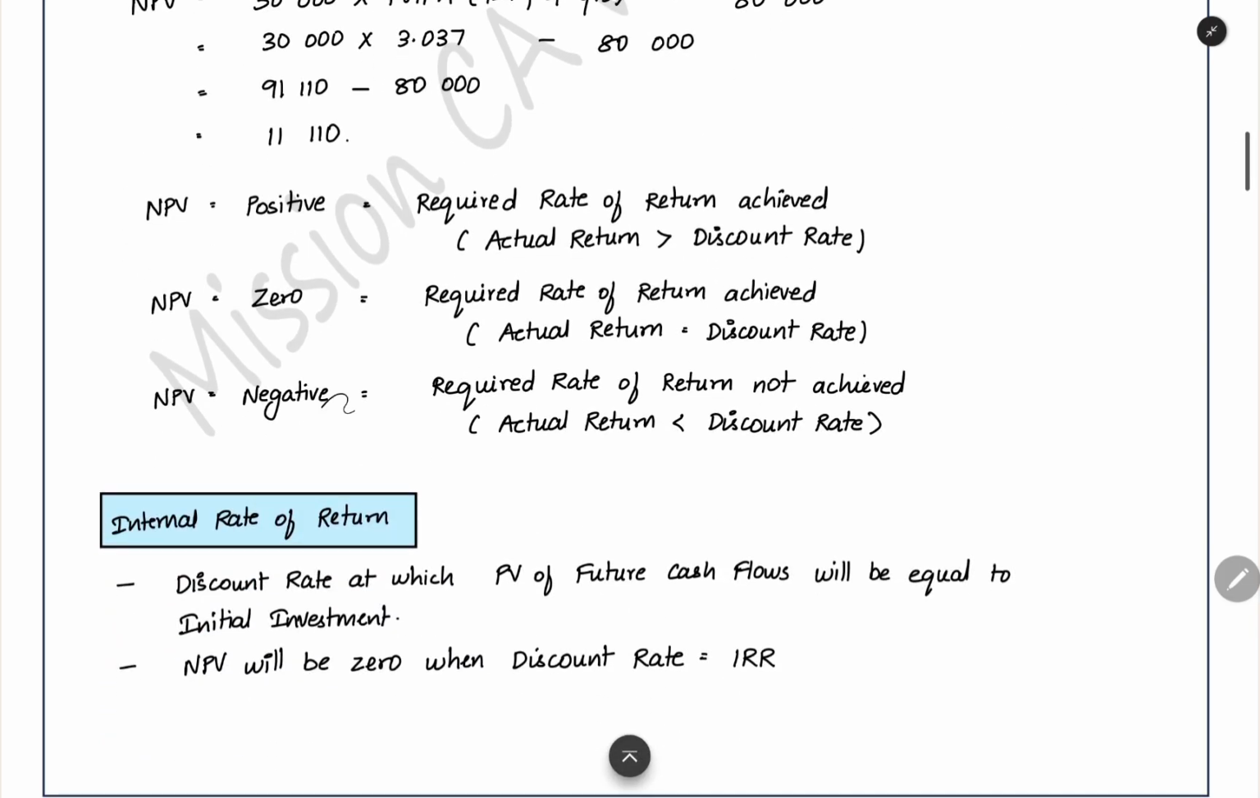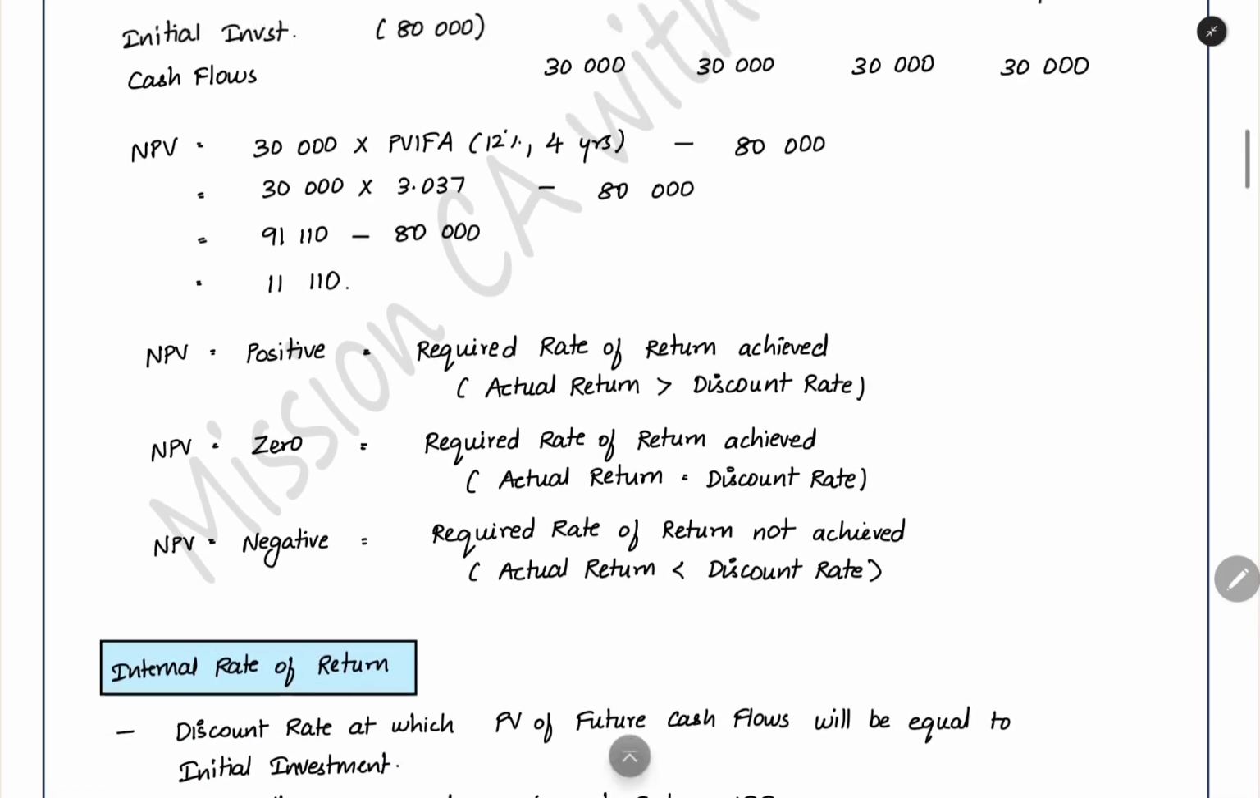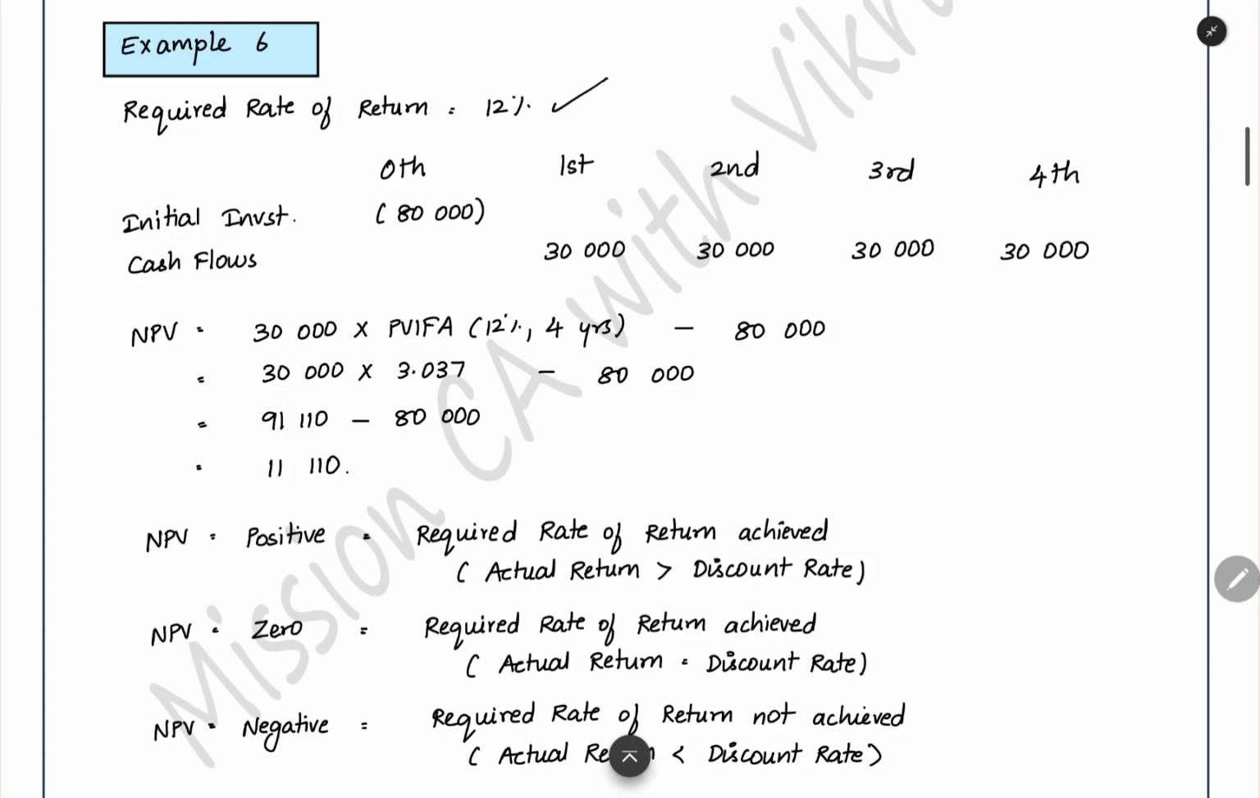Now, when the NPV is negative, we are unable to achieve the required rate of return. We want 12%, but the actual return which the project is giving is, for example, only 10% or 8%. In this case, what will happen? The NPV will become negative. We will not be able to achieve the required rate of return. That is what the negative NPV scenario is showing.